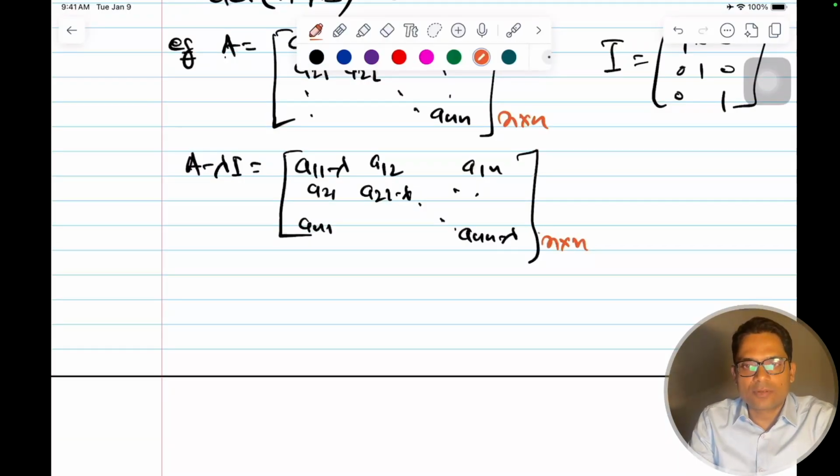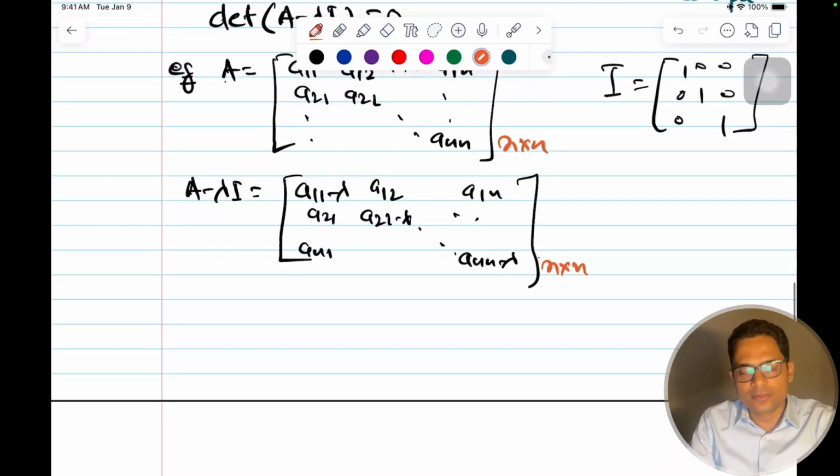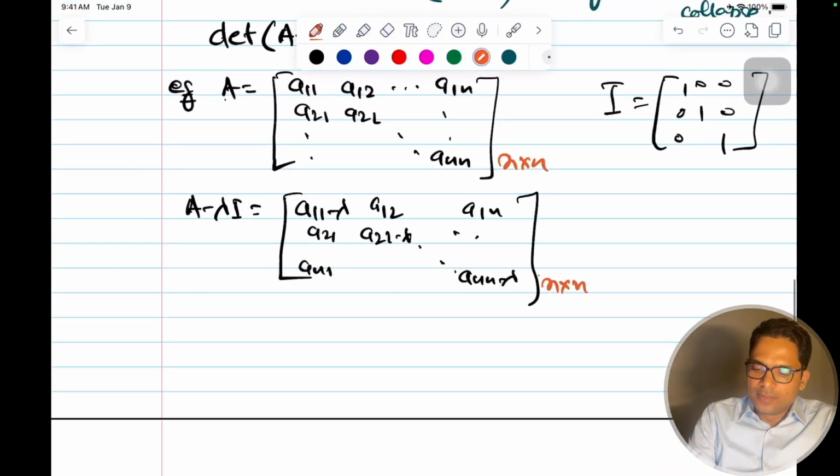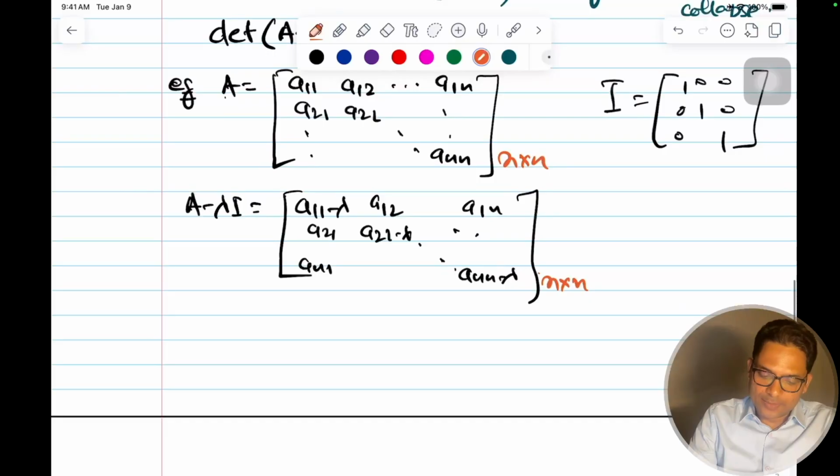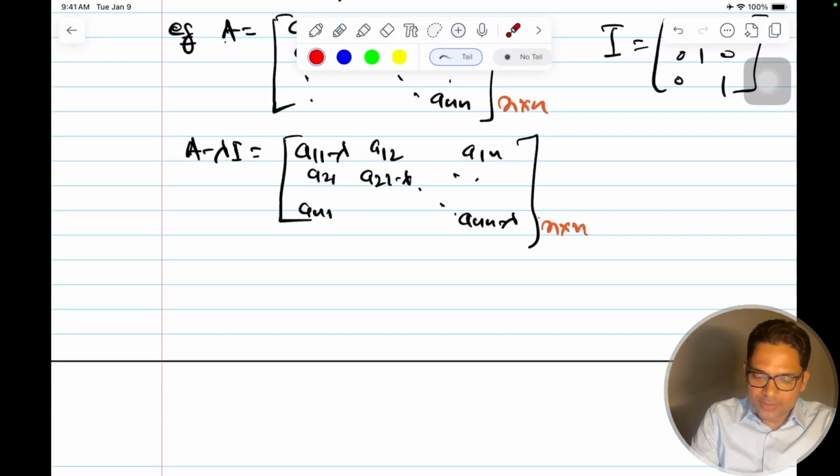Okay, this is n cross n. I'm talking about square matrices. That's the assumption on which we are moving now. Okay, square matrices only. So this is an n cross n matrix, means this will be